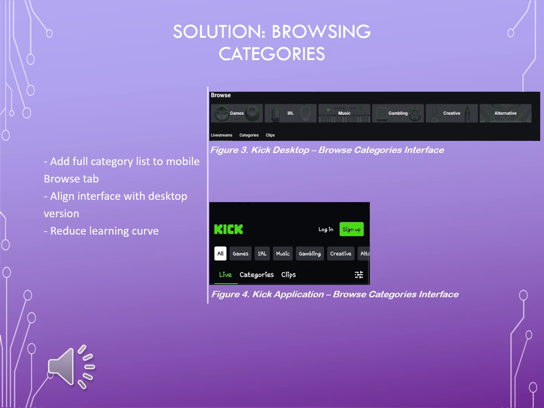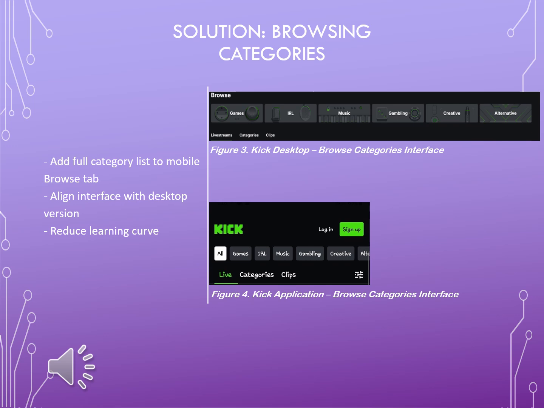So we recommend Twitch mirror its desktop categories in the mobile app version. This could be implemented alongside current navigation tabs such as the home or following tabs, offering a familiar and efficient discovery experience for the user. As we can see from the two figures, one of Twitch's competitors, Kick, has already successfully implemented categories present in the desktop version in the mobile app. This consistency is the expectation that most users would have if they were to switch from Kick to Twitch.